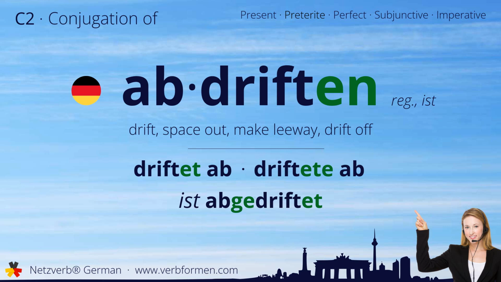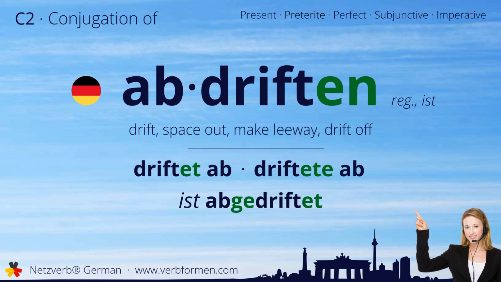Today we're going to learn how to conjugate the German verb abdriften. Watch and listen to the forms carefully. Let's start with the stem forms. Driftet ab. Driftete ab. Ist abgedriftet.